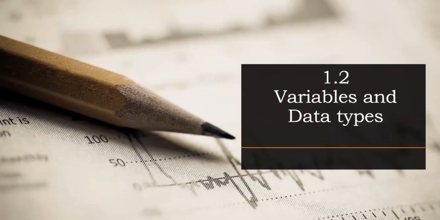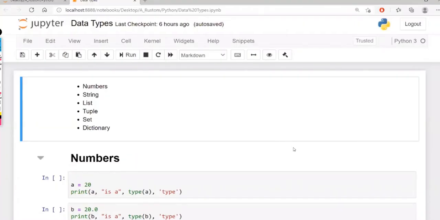In this video, I'm going to talk about variables and data types in Python. We will understand how to assign the data to the variable and what all the data types we have in Python. There are different data types in Python. Let's understand one by one, starting with the numbers, string, list, tuple, set, and dictionary.